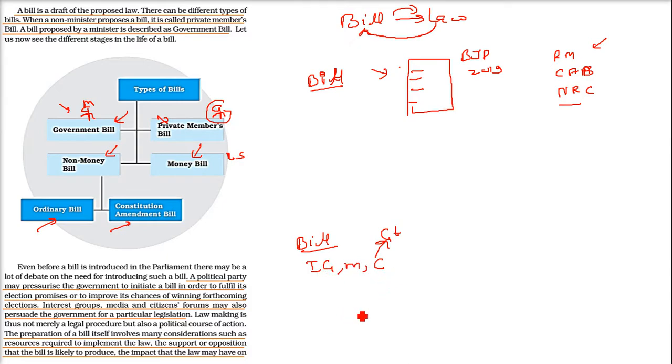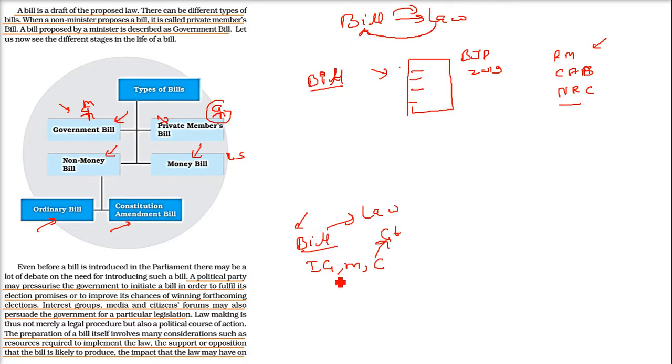The preparation of a bill itself involves various considerations. You cannot just make a bill. The minister or the bureaucrat does not make a bill just like that. They have to see, when this bill is being formulated, how it will become a law. Then, what resources will be required to implement this law?